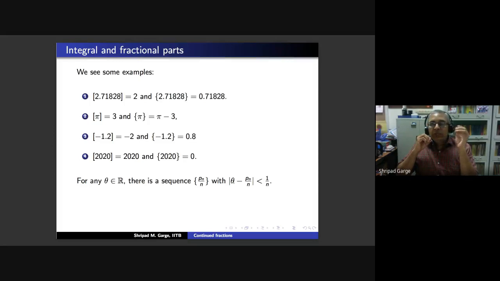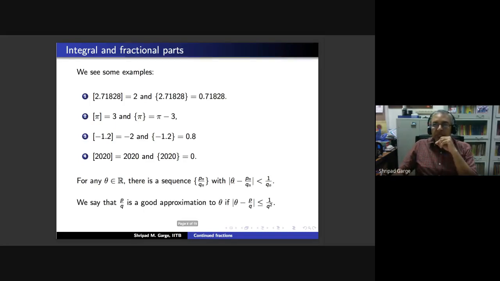So what we are asking for is that our rational number not just be close to theta, but how close it should be is dictated by the denominator. That means if I am taking p by q with q being very high, then I would want my p by q to be very close to theta. That is one good thing about these rationals.